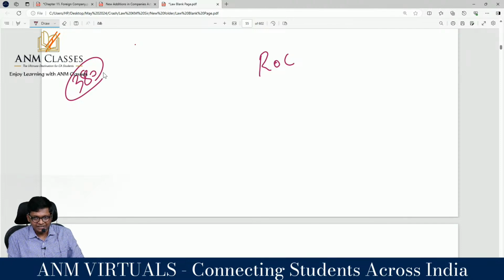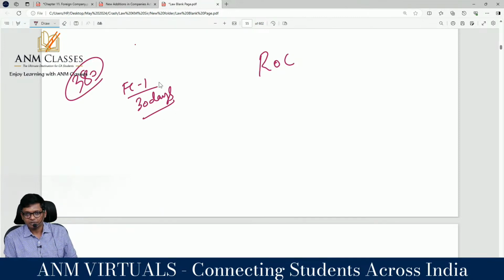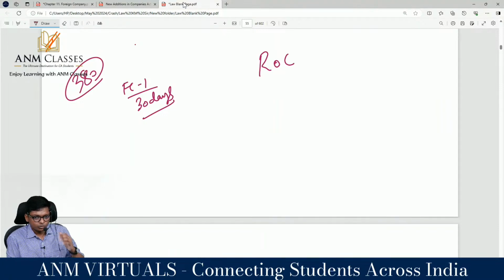File to the ROC in form FC1 within 30 days. Section over. That's it. But I will give you a few key points. So look at this. Within 30 days of establishing its place of business in India, register and inform them in form FC1.